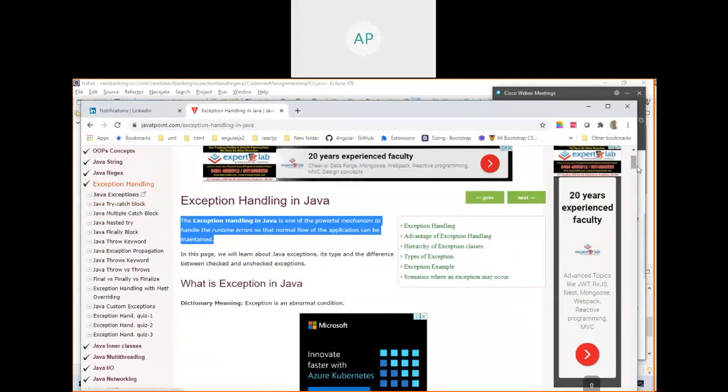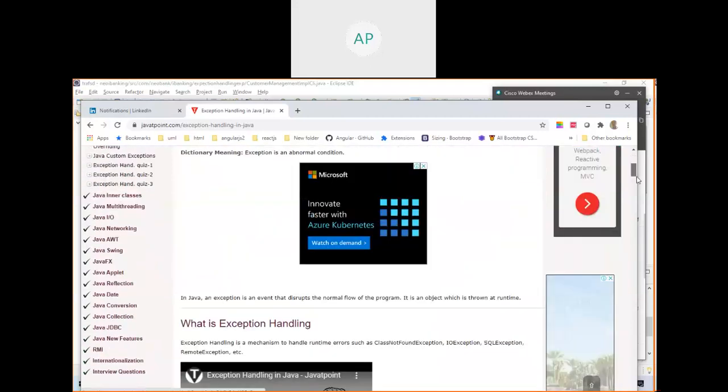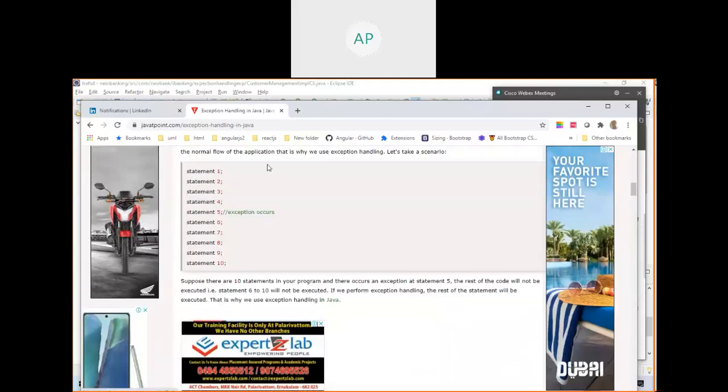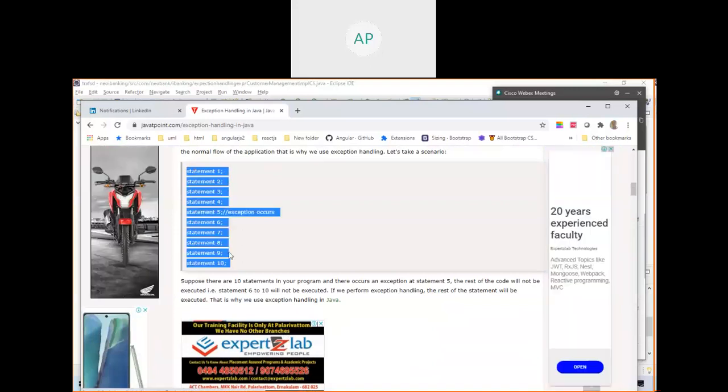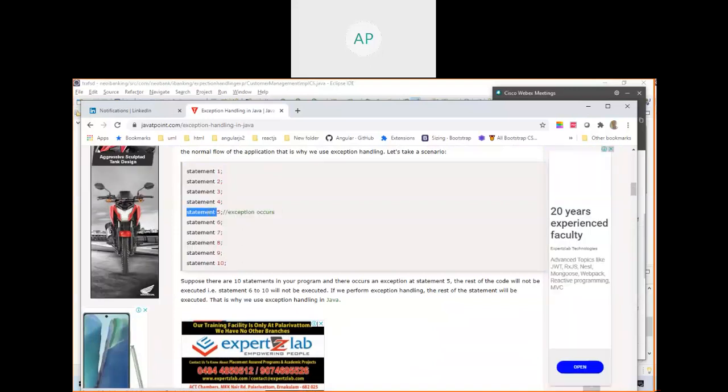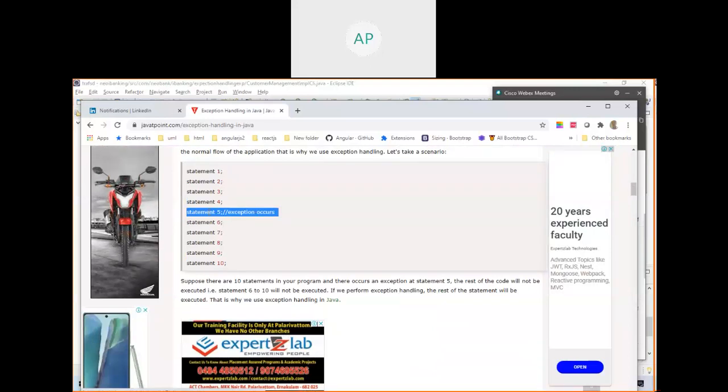So normal, this is very, very important. Try to understand this. I will explain with my example. See here, there are around 10 lines. In your method, consider there are 10 lines. And when the fifth line is getting executed, there is a problem. The problem may be due to a programming error or due to an external error. External error: it is trying to connect to the database, but the database is down. So then what will happen if the database is down?